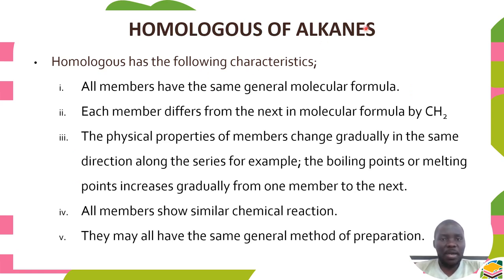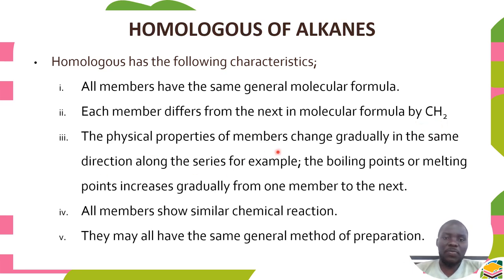Homologous series of alkenes. We said homologous, we are looking at family members of alkenes which have the same general formula and functional group. So what do we expect of all members of alkenes? First of all, members have the same general molecular formula. Each member differs from the next in molecular formula by CH2. It means as we are going down, the members will differ by this CH2.